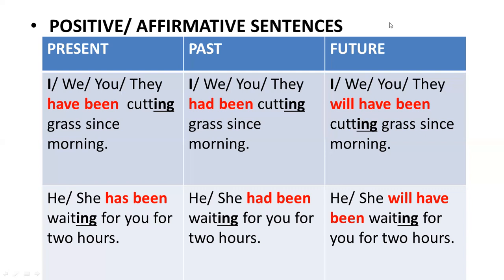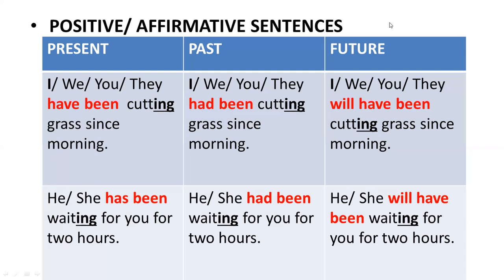When we move from present to past, there is only one change, and that is has and have are replaced by had. So this is the only change. Had replaces has and have, and the sentence becomes, I had been cutting grass since morning. He had been waiting for you for 2 hours.